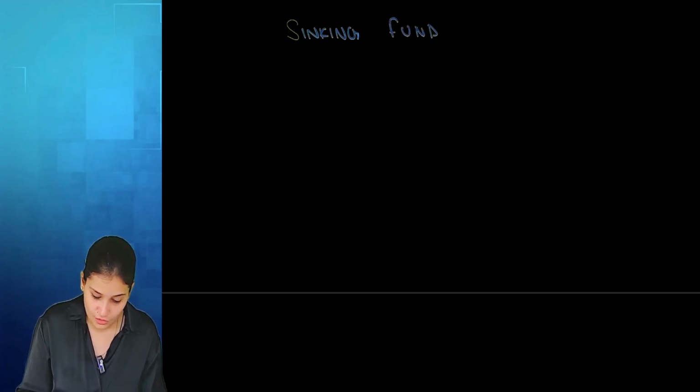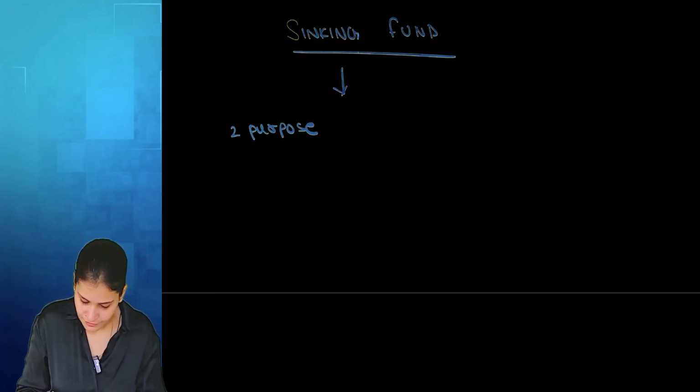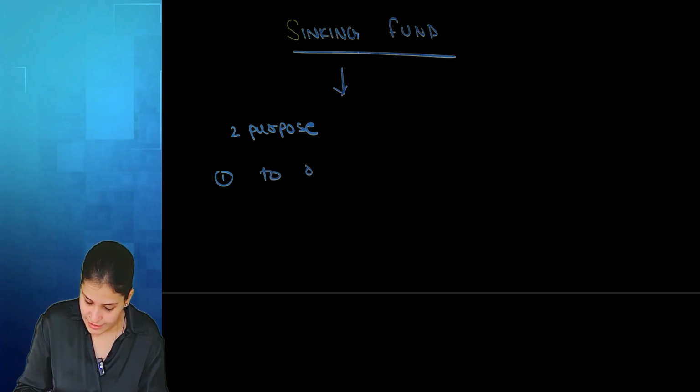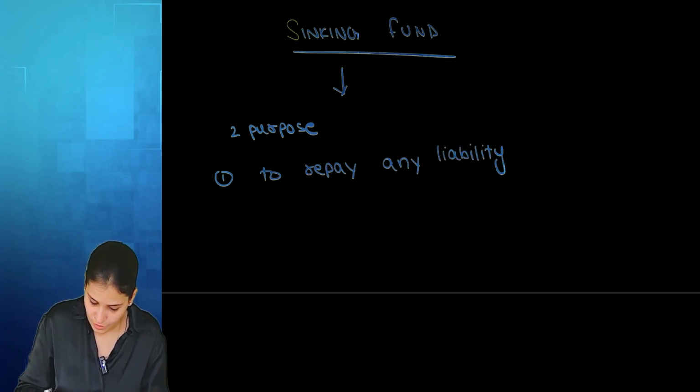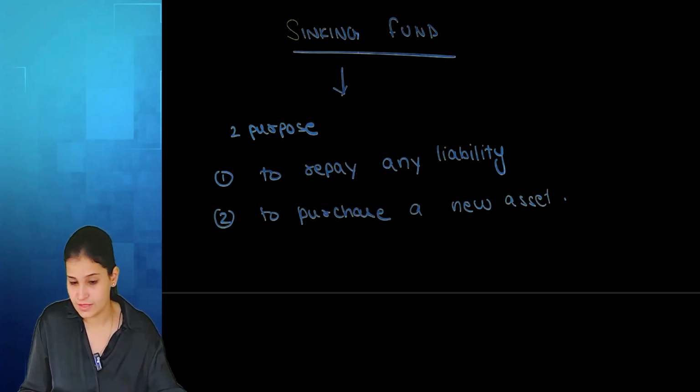So when we are talking about sinking fund, it is basically for two purposes. First, to repay or clear out any liability, or to purchase a new asset. Right?